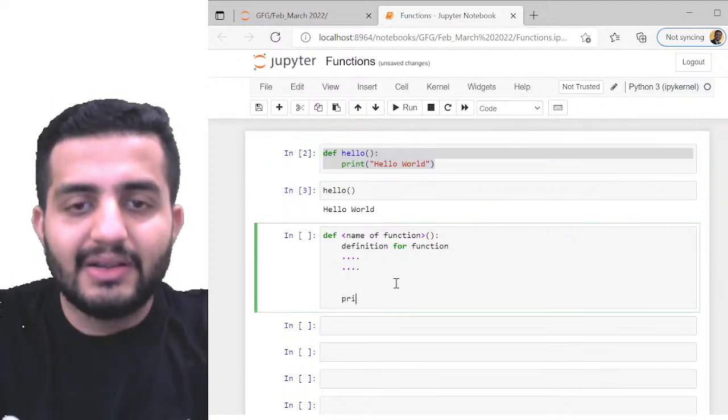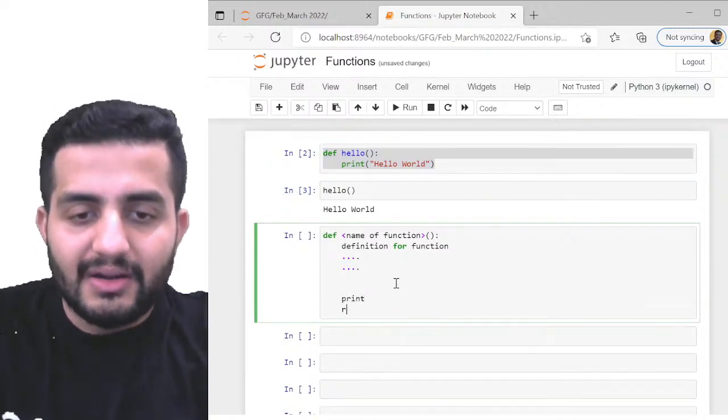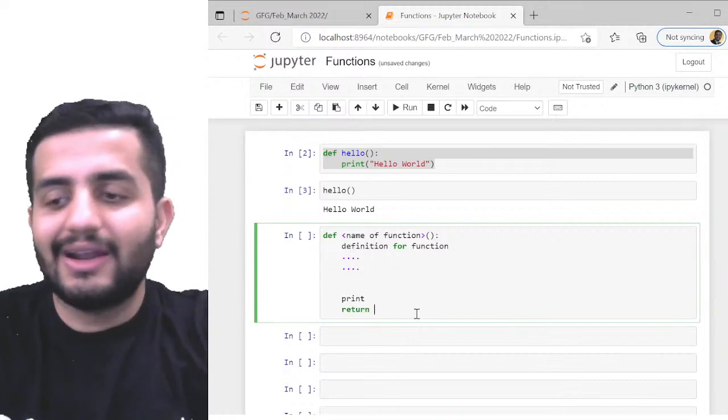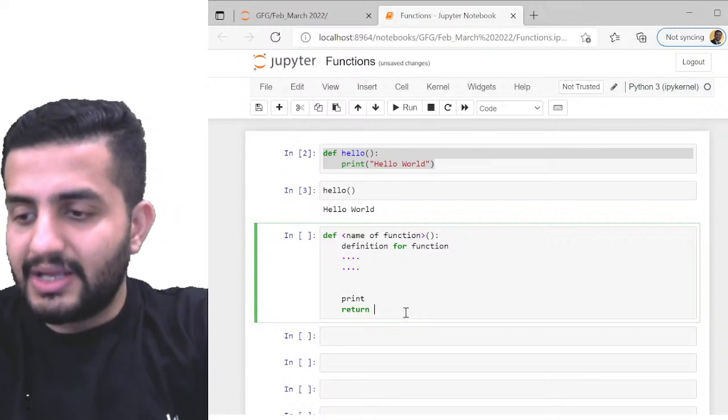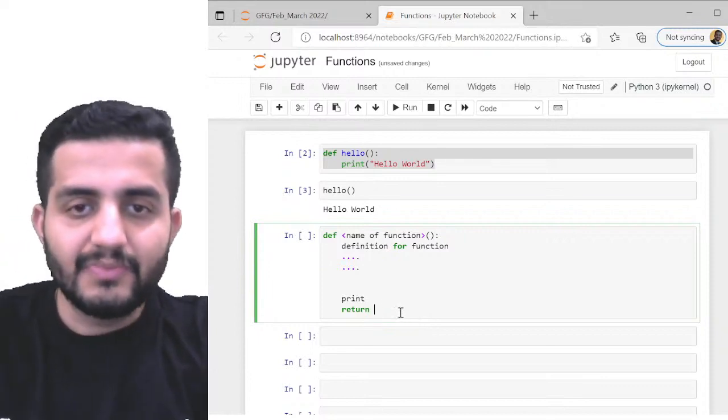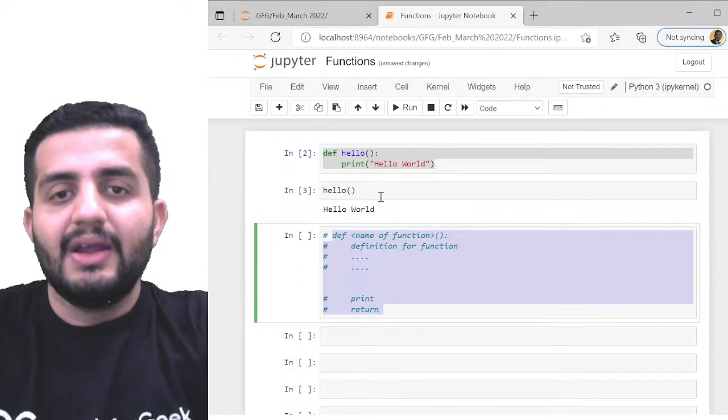Either it is calculating something, or you want to return the output, or you want to print the output. You can have anything at the end. You can print the output, or you can return it. Return means at the end you're going to get a value out of it, after it does some calculation. That's how it can be used at multiple places. Cool, that's the syntax.